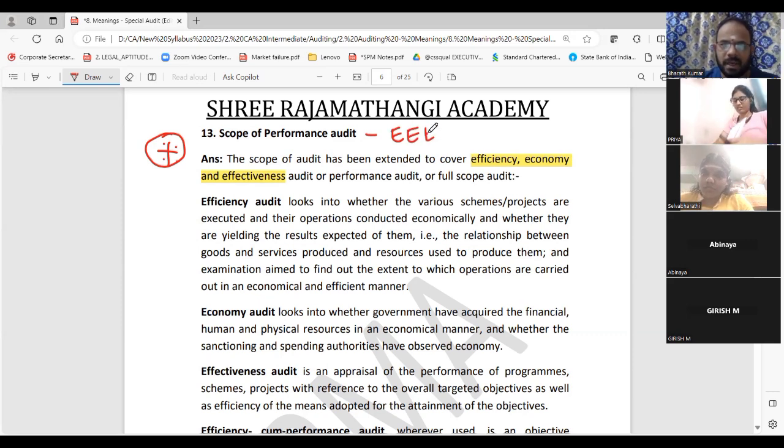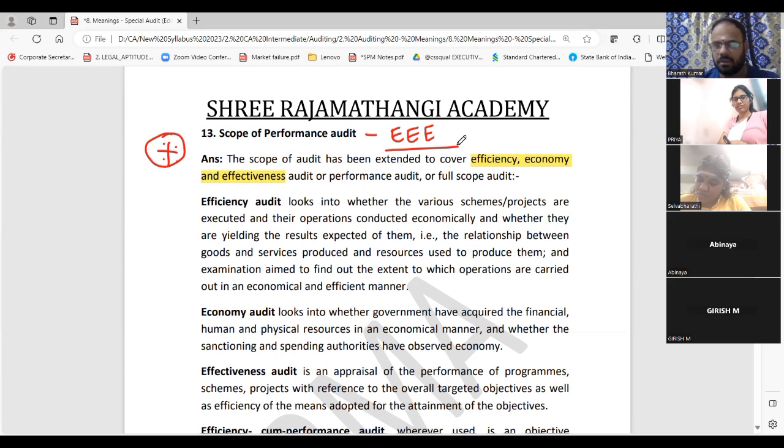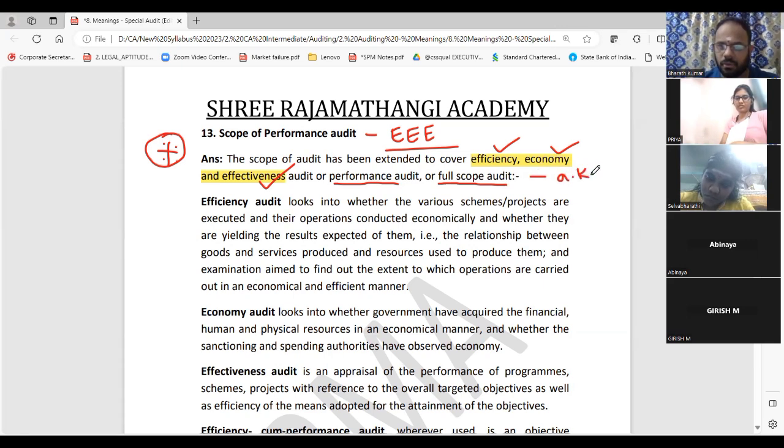So all that they can ask you very simply, they will ask you performance audit. You should know that it is from special audit only, covering up what and all? Efficiency, economy, and effectiveness. Now see the other word. All this audit is also called the performance audit. All these are also called full scope audit. This and all is also known as, so what I will say, AKA.